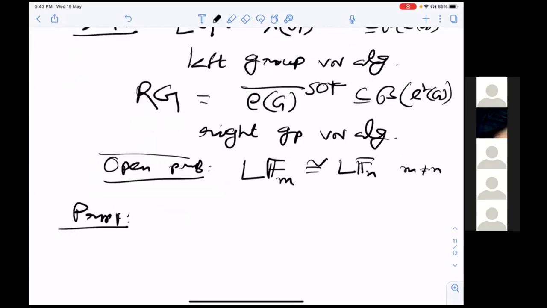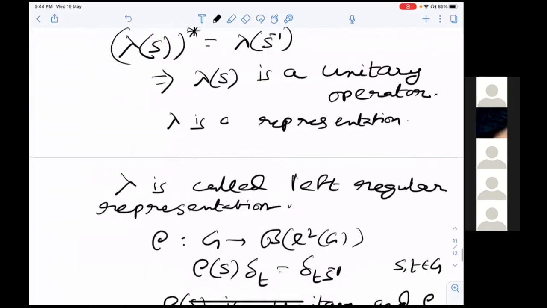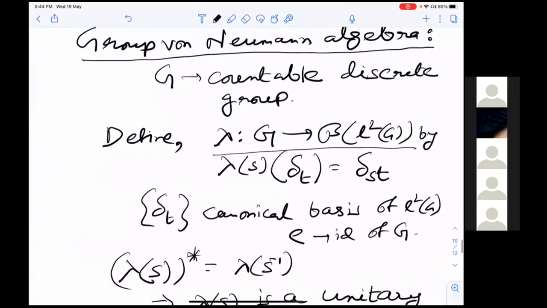Sir, does this construction of group von Neumann algebras work for more general groups? I don't know much about this. One should be able to define it, I think. I'll think about it.